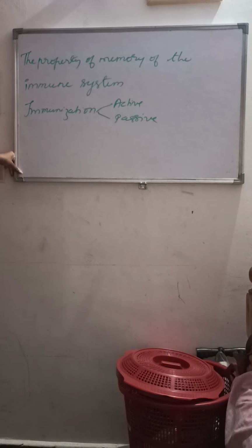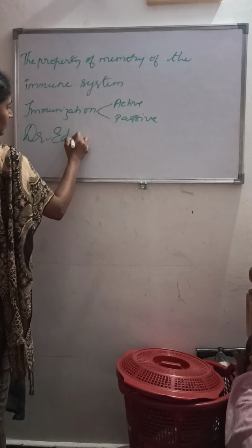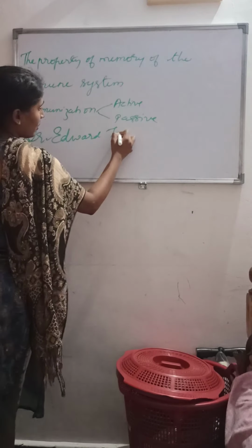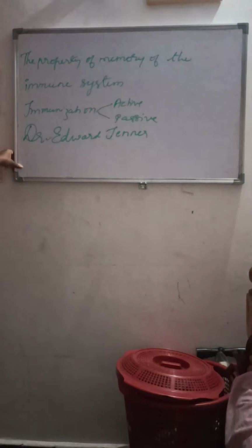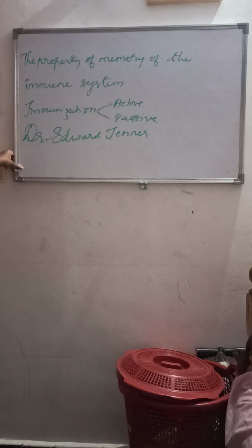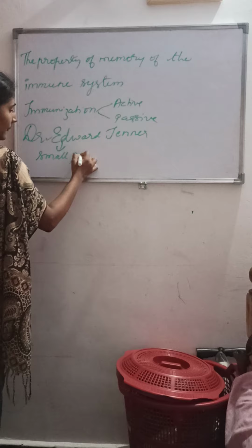This idea of vaccination was first given by Dr. Edward Jenner. He is the person who gave the idea of vaccination, Dr. Edward Jenner of England, against what?